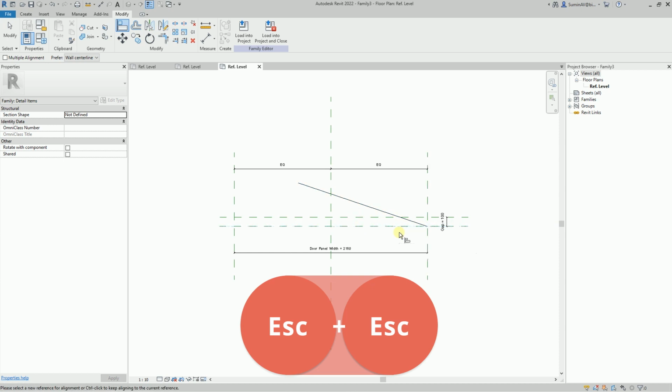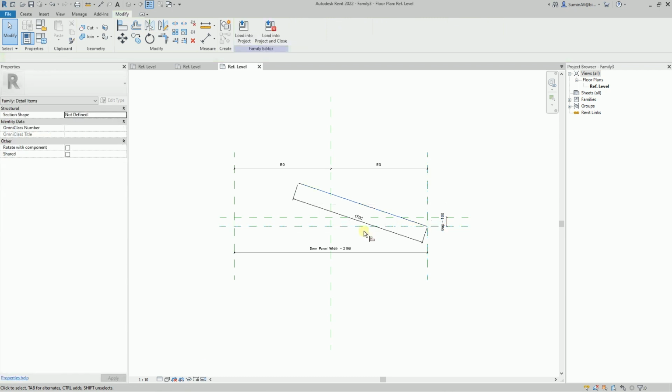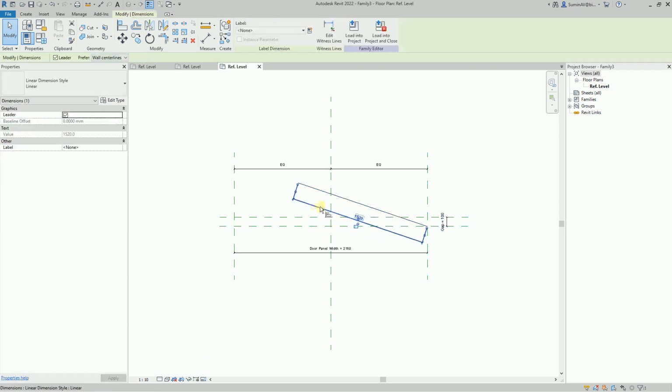Let's highlight the line. A temporary dimension will appear. Let's make this temporary dimension permanent. Let's select the dimension and assign a parameter to it. The line length will correspond to the door panel width.